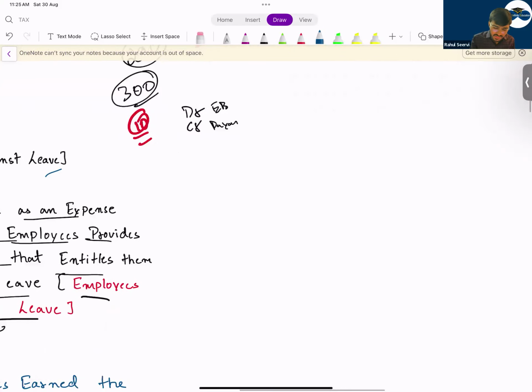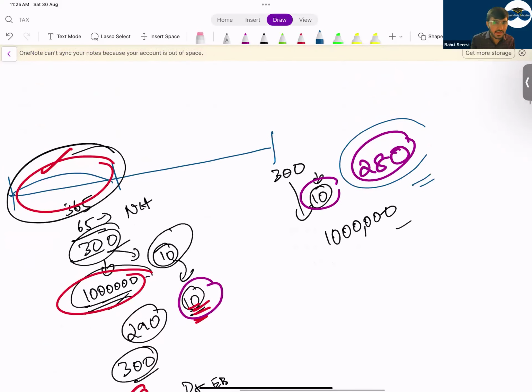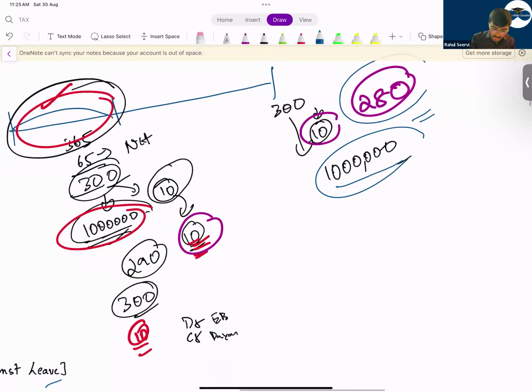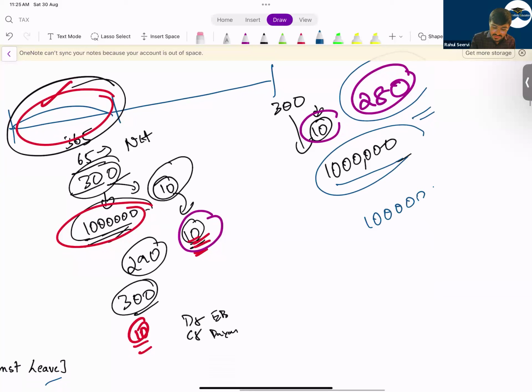But what did I mention? The employee will say that we will work for 280 days and we will still get the payment of 10 lakh rupees this year. In that case, what will the company do? In that case, you will say that sir, the company should record 10 lakh rupees as an expense. This is not right. This is wrong. So what should the company do? The additional 10 days payment which we are making should be reduced from this salary.